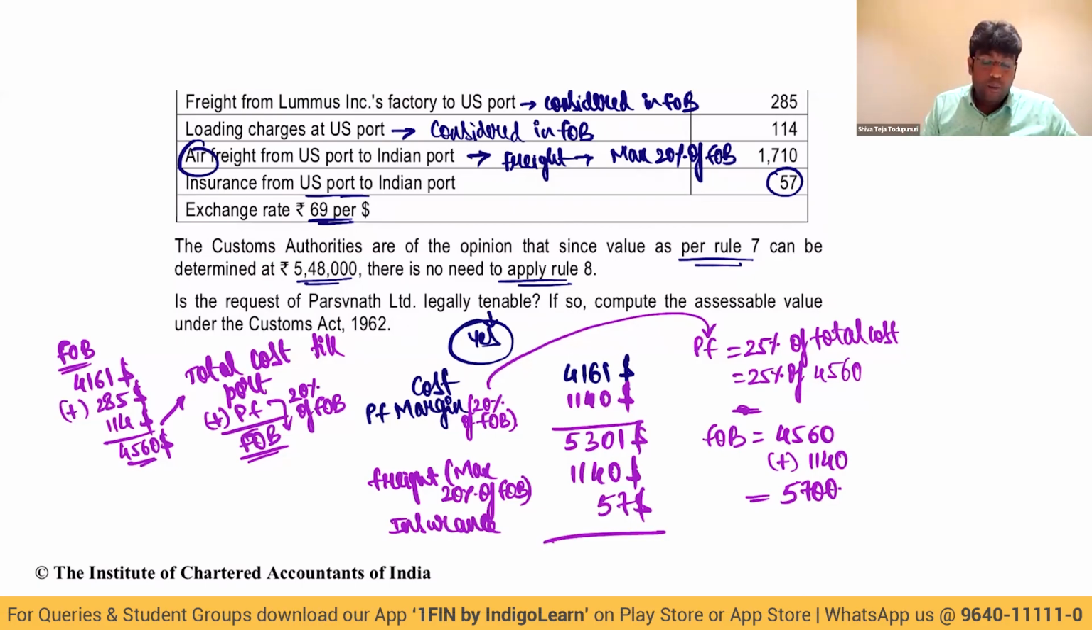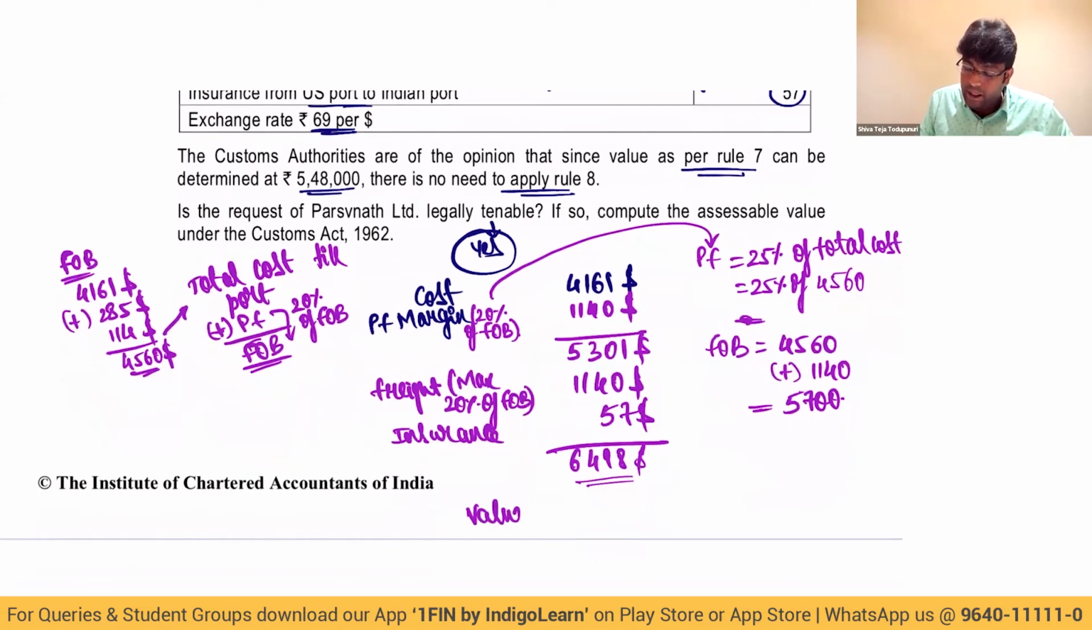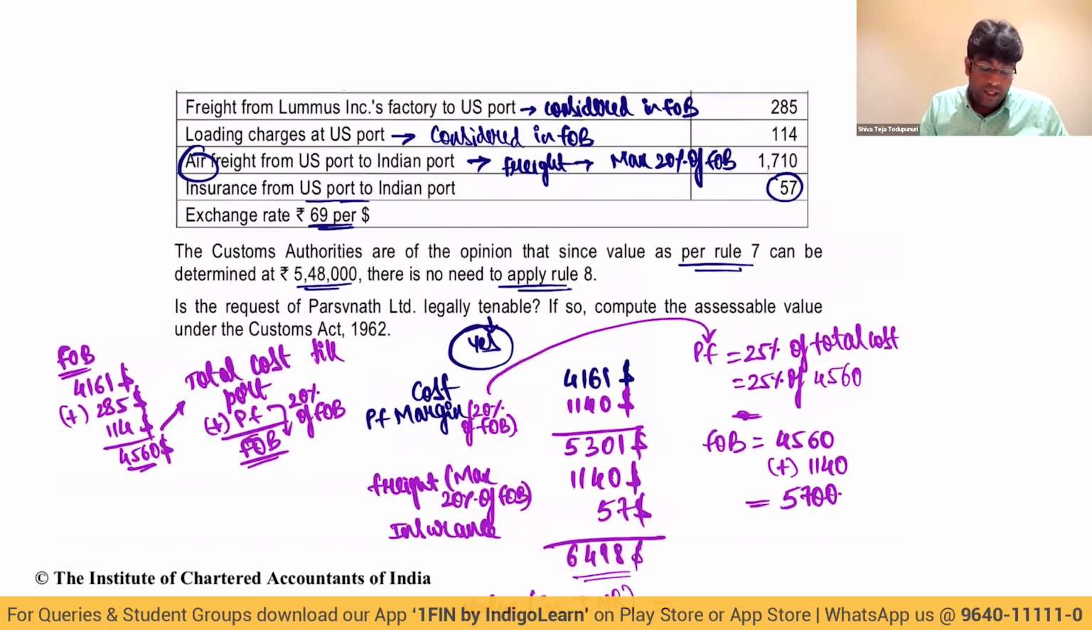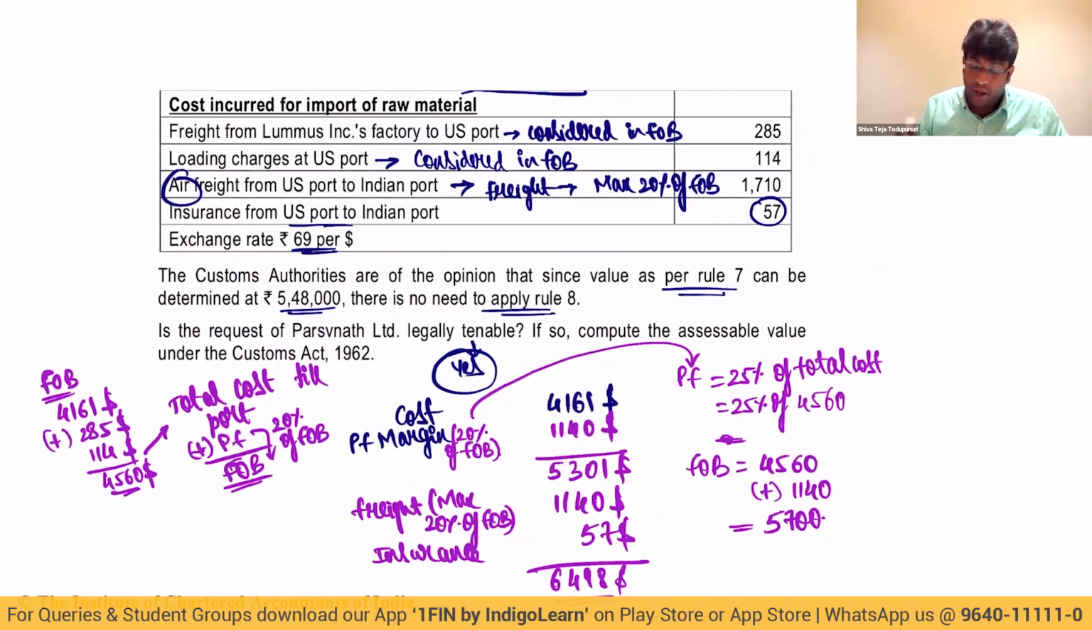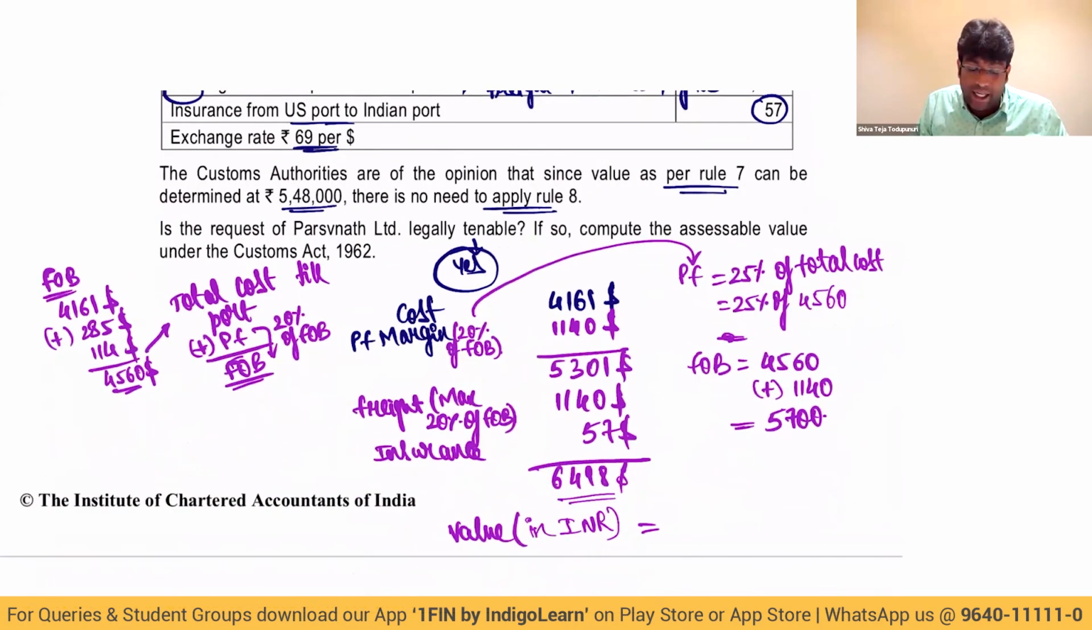So 5301 plus 1140 plus 57, $6,498. So my value in Indian rupees will be 6,498 into 69 per dollar, 4,48,362. That becomes my assessable value.